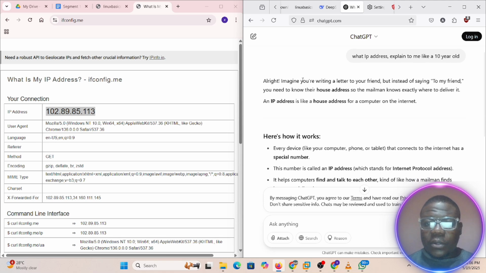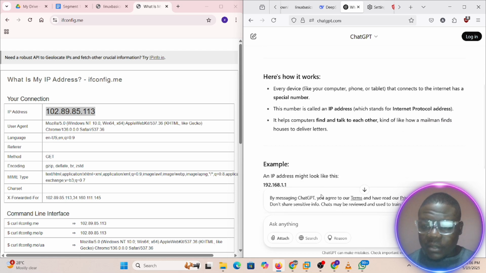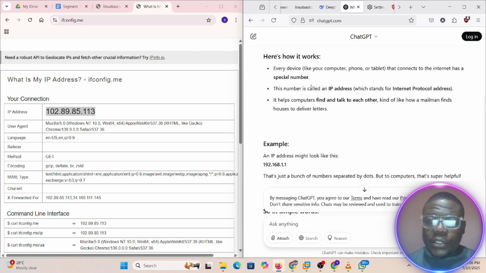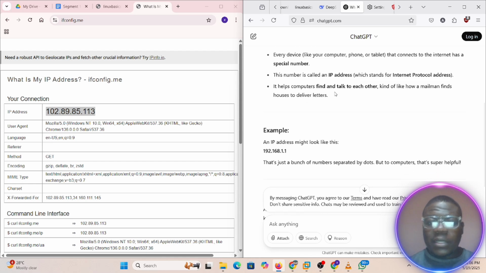So here it says, imagine you are writing a letter to a friend. You need to know their house address, so the mailman knows exactly where to deliver it. An IP address is like a house address for a computer. Every device, like a computer, that can connect to the internet has a special number. This number is called an IP address, which stands for Internet Protocol Address. So you can ask it tons of questions. I won't bother myself with defining and explaining too much; we just talk practically about how to use these commands.